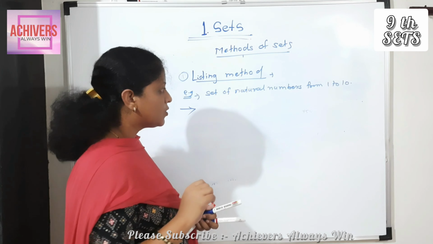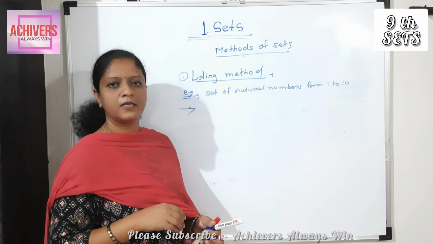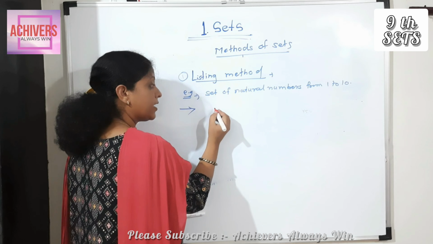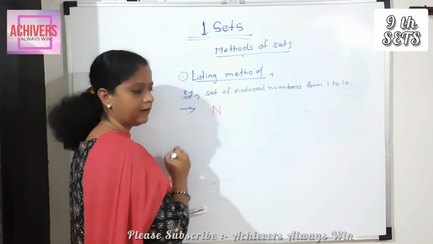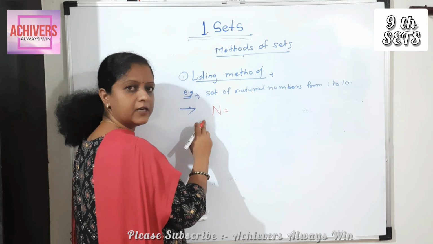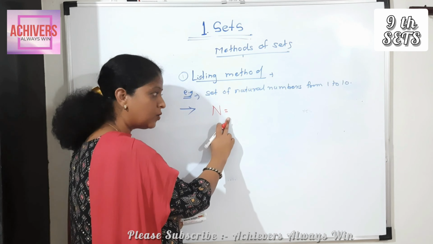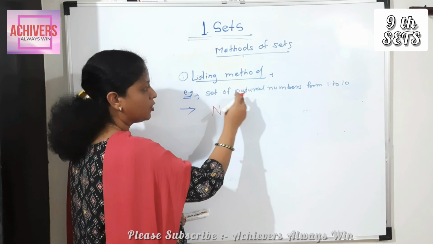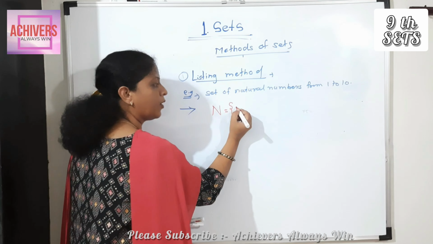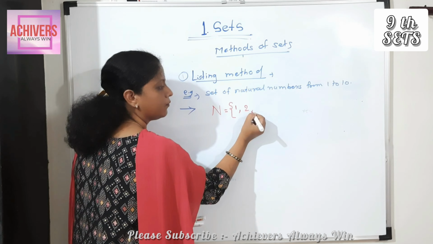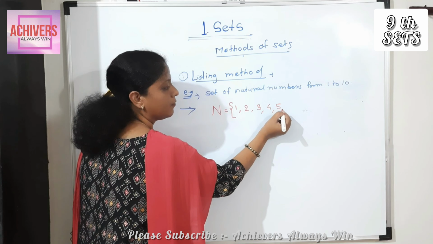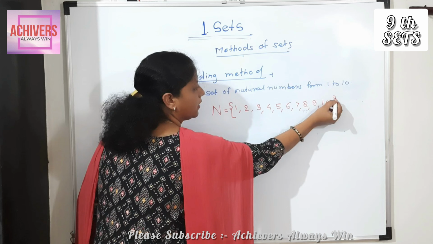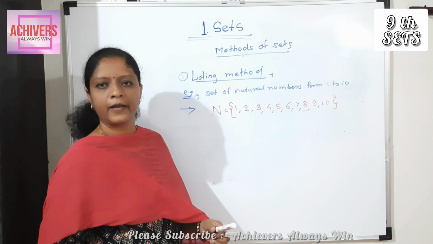Listing method. So we know the numbers from 1 to 10 natural numbers. First here we write natural number set, and natural number is denoted by N. First we write the name of the set. Then we put which sign? Equal to sign. Then curly bracket. Starting from 1, 2, 3, 4, 5, 6, 7, 8, 9, 10, and here we close the curly bracket.